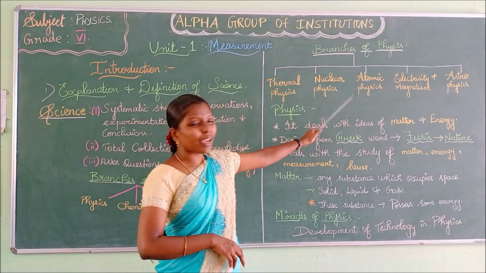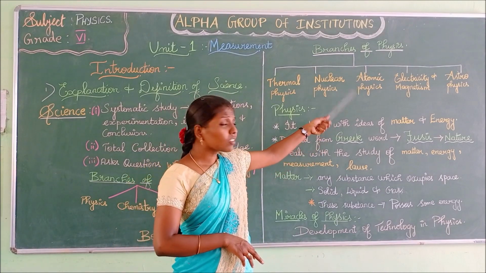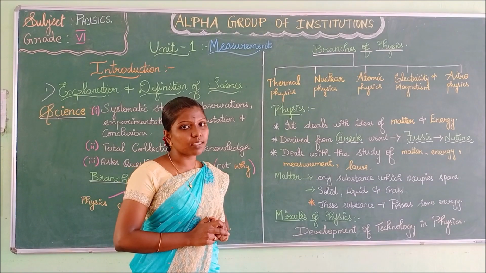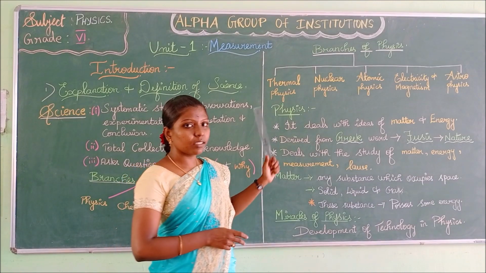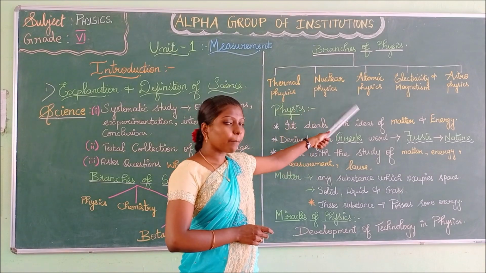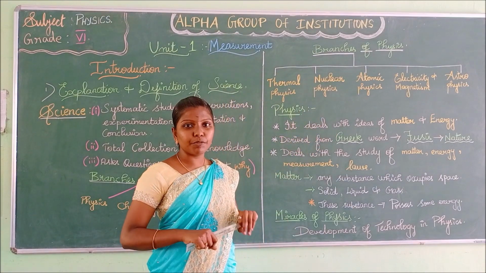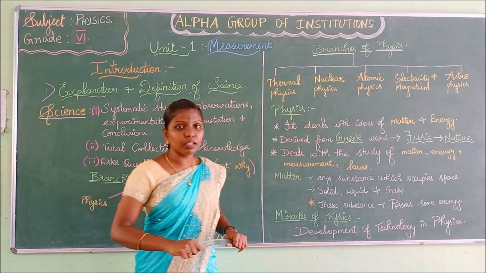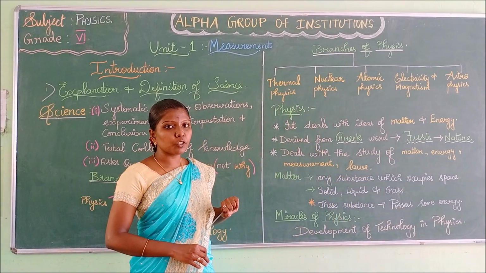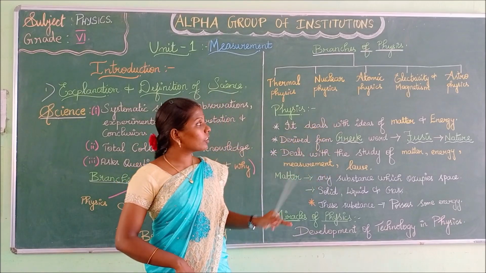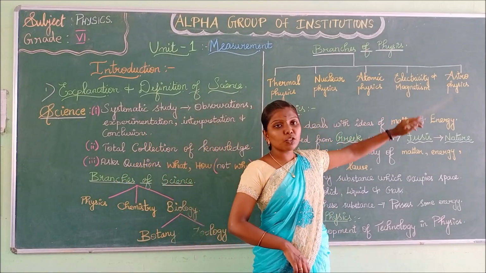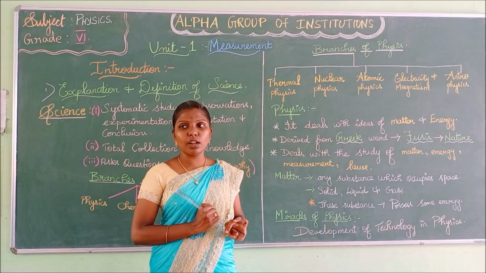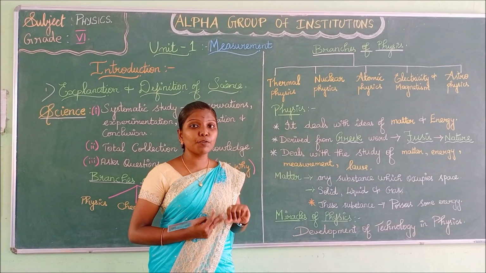Atomic physics, about atoms you will be studying in atomic physics. Likewise in chemistry you will have atomic structure, etc. In chemistry also you will study about this atom. Study of atoms is called as atomic physics. Electricity and magnetism, about electricity and properties of magnets you will study in electricity and magnetism. Astrophysics is nothing but the study of space. Study of space is called as astrophysics.